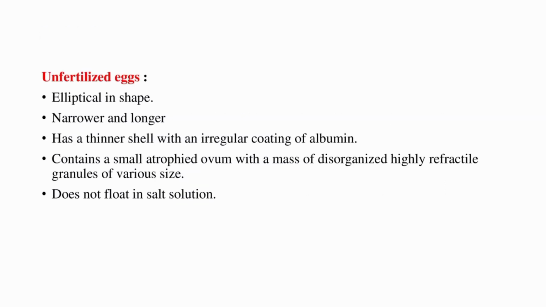Unfertilized eggs: they are elliptical in shape, narrower and longer, with a thinner shell and an irregular coating of albumin. They contain a small atrophied ovum with a mass of disorganized, highly refractive granules of various sizes. Unfertilized eggs do not float in salt solution.